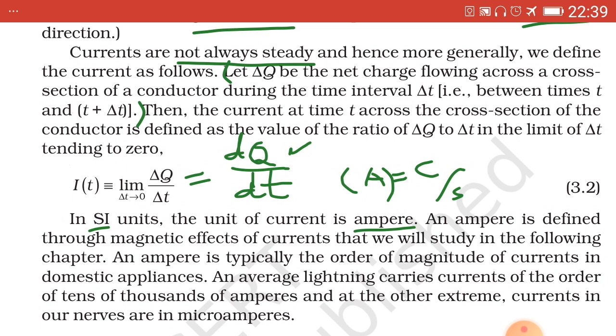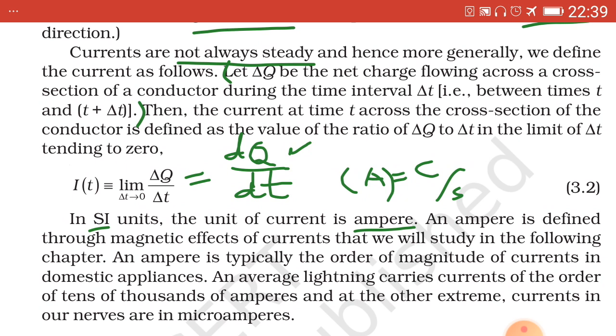It means that 1 coulomb of electric charge is flowing through every cross-sectional area of the conductor per second. Then the amount of electric charge entering any cross-sectional area of the conductor in a given time interval is equal to the same amount of electric charge leaving any other cross-sectional area in the same time interval.